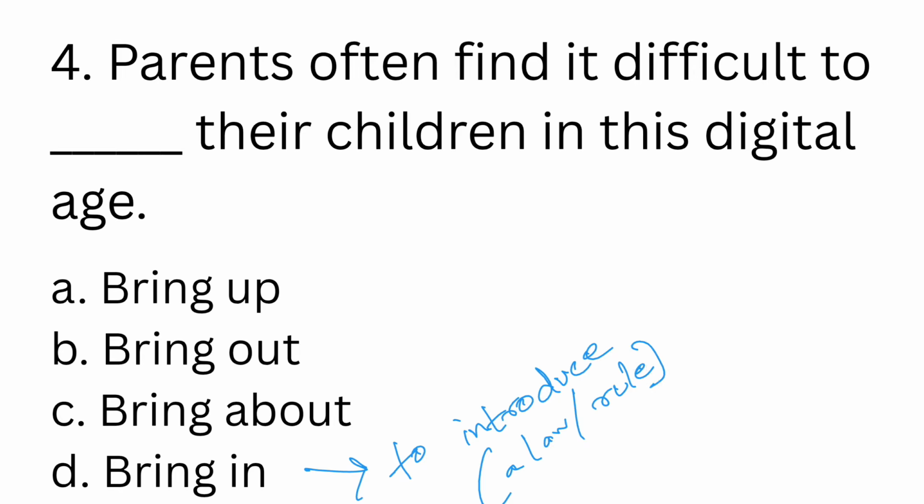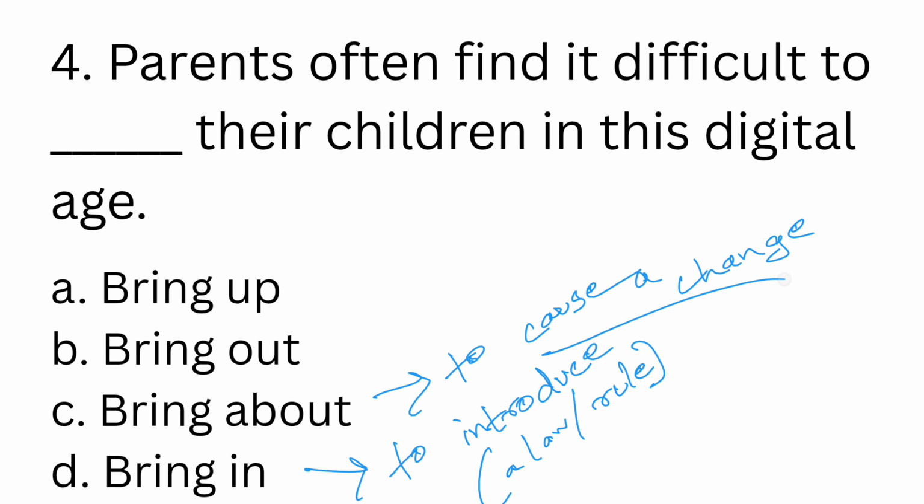That doesn't apply to our context here, so we've eliminated that. Bring about means to cause a change. Somebody could cause a change through protest, through a revolution, through a social media post, but again that doesn't apply to our context here.